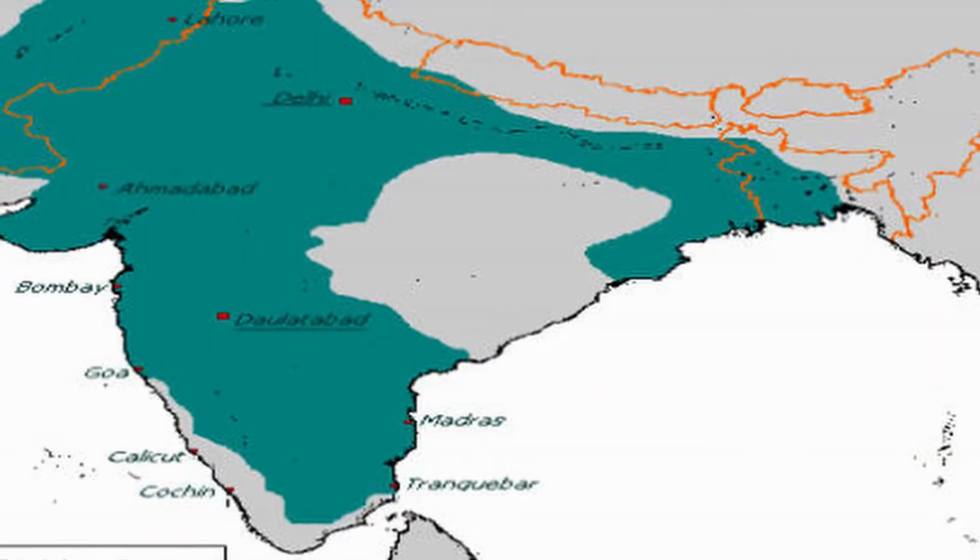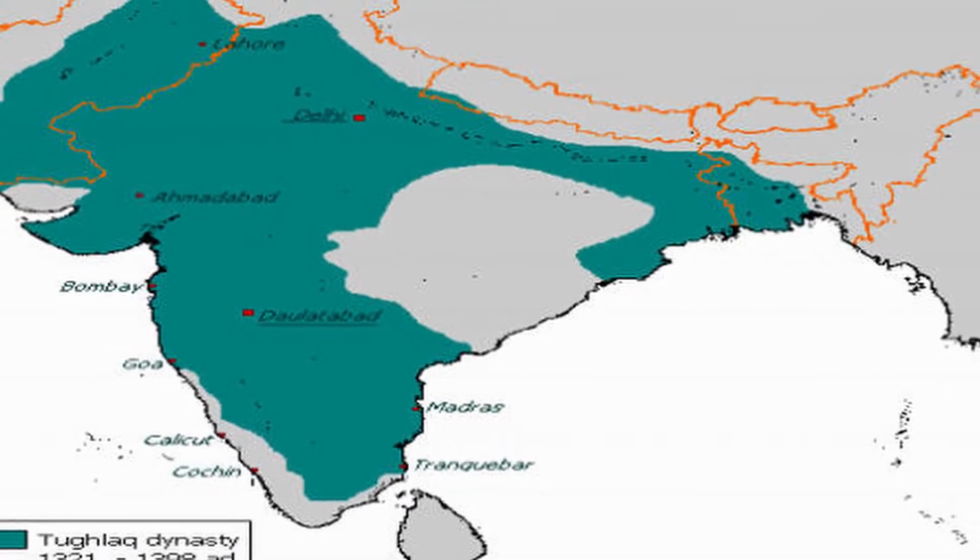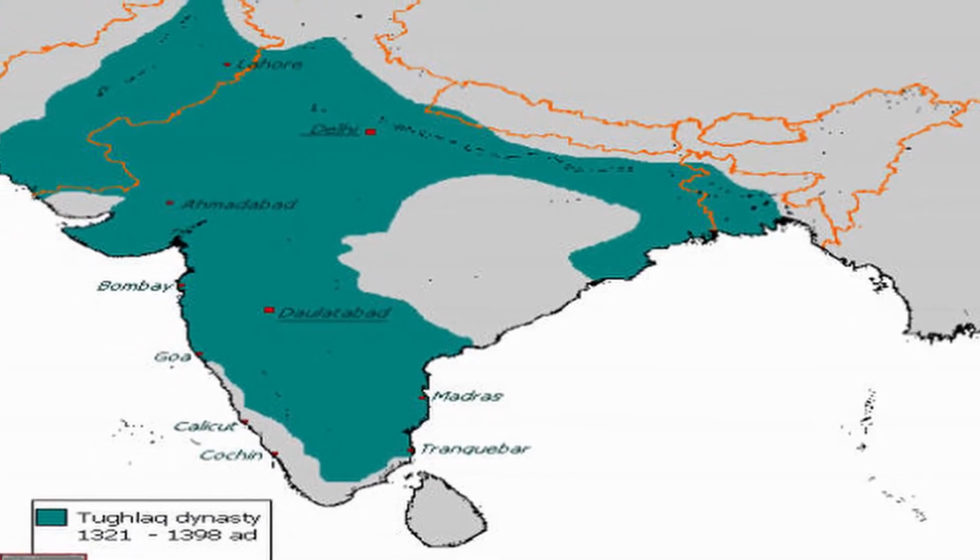After some years, he changed his capital from Daulatabad to Delhi again. So the Tughlaq dynasty's rule was not a good one to remember. But at the same time, he was the person who actually increased the area of the empire.